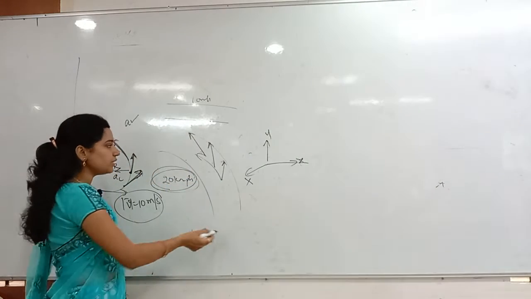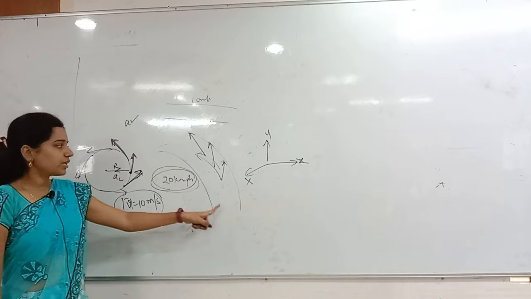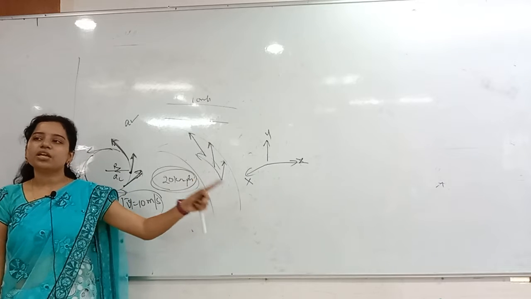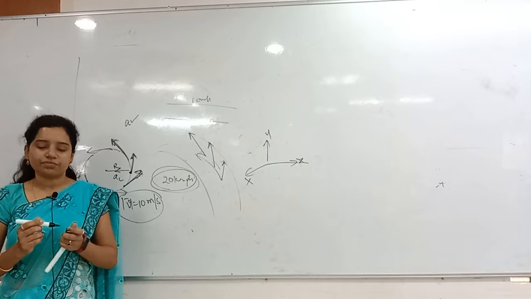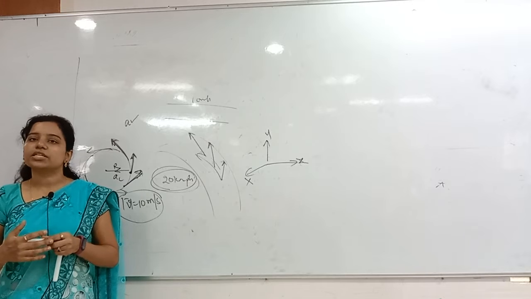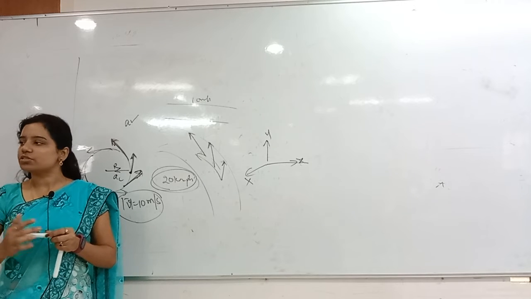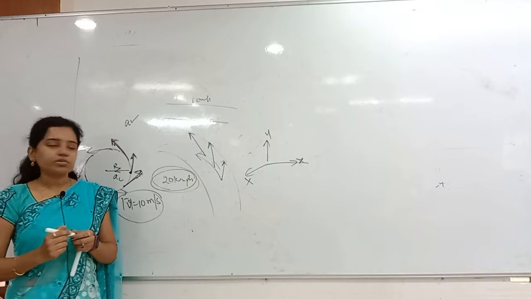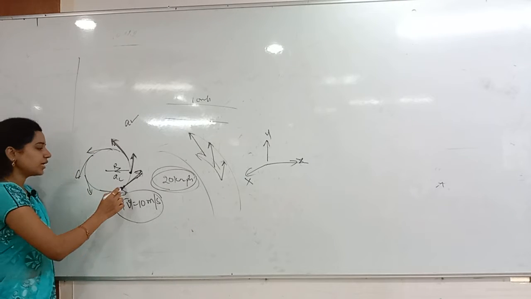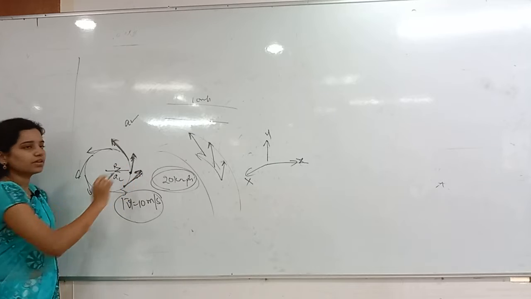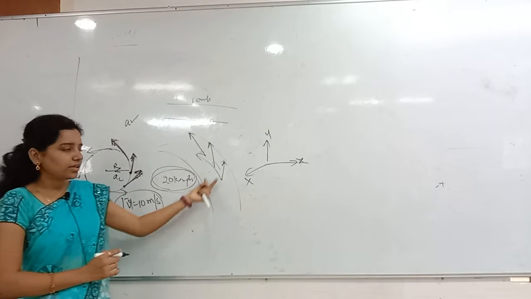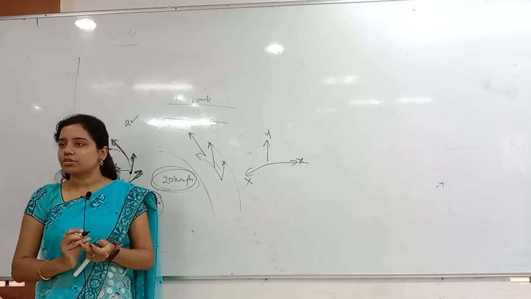So whenever the car is taking a U-turn, at that time will the car be inertial or non-inertial? Non-inertial frame. Why? Because its velocity is changing but the speed is constant only. Velocity changing means direction is changing. How to get the velocity direction? You have to draw a tangent. That's it. You will get the velocity direction there. So here the car taking a U-turn is a non-inertial frame.